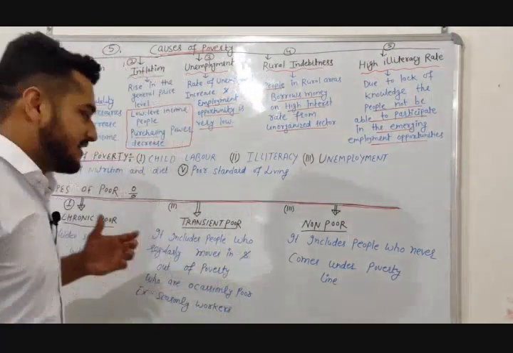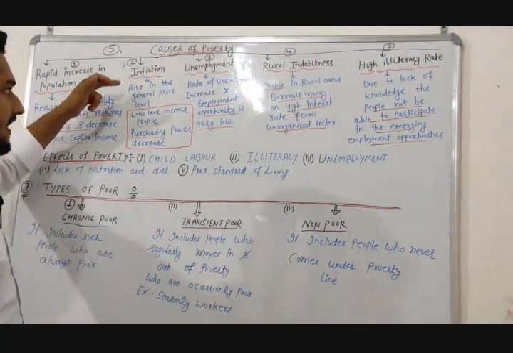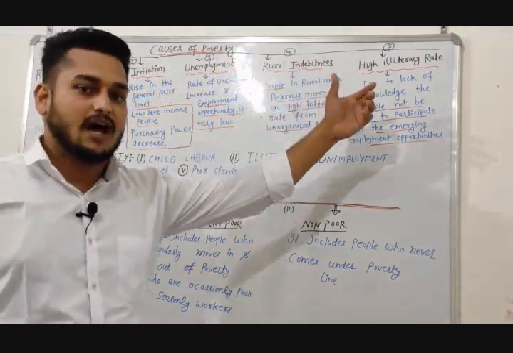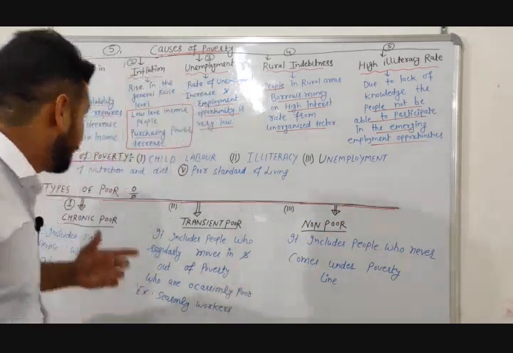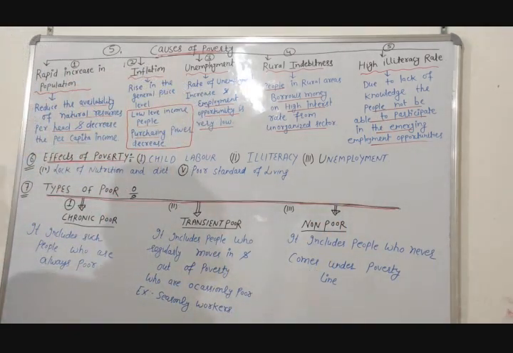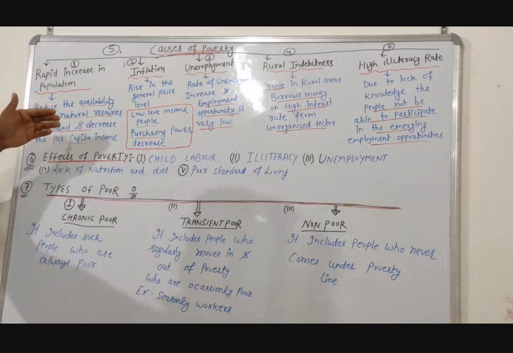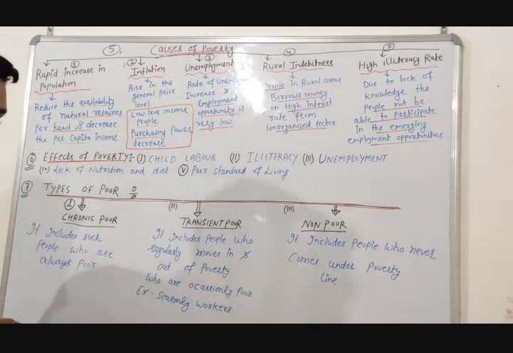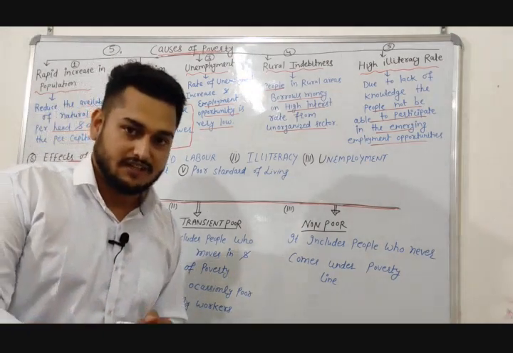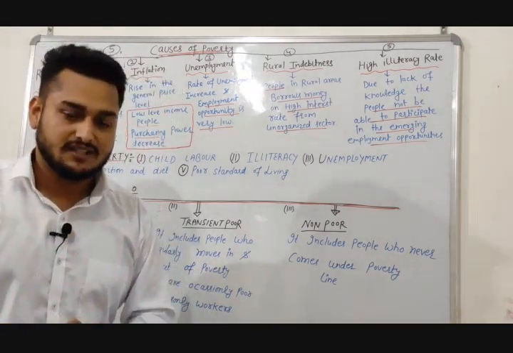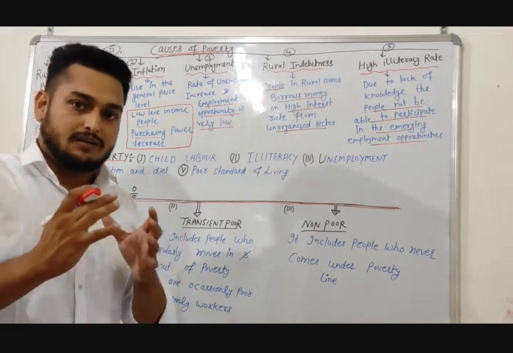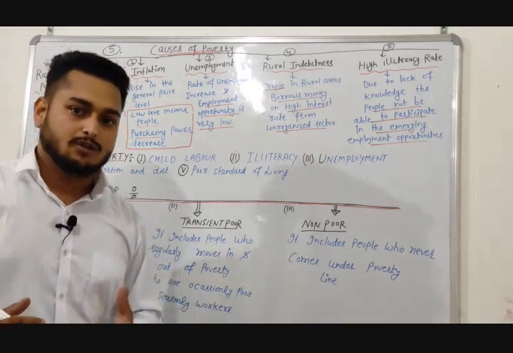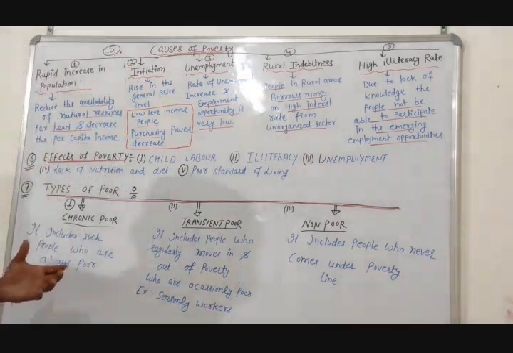Causes of poverty. First, rapid increase in population. Second, inflation. Third, unemployment. Fourth, rural indebtedness. Fifth, high illiteracy rate. So let's start with the first, rapid increase in population. What happens? It reduces the availability of natural resources per head and decreases the per capita income. It means if the population increases, our per capita income decreases and the availability of resources per head also decreases.